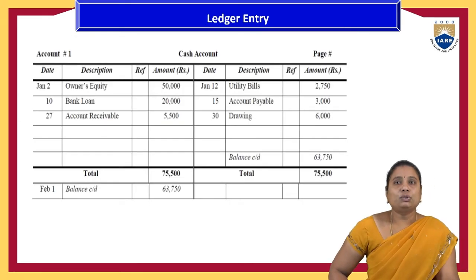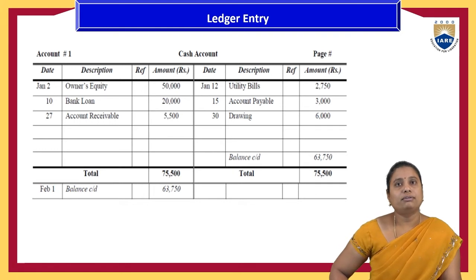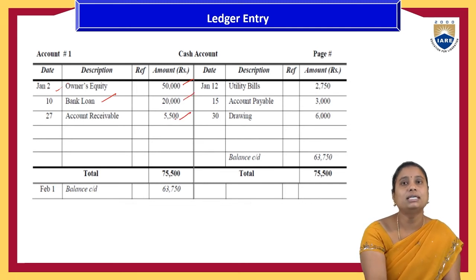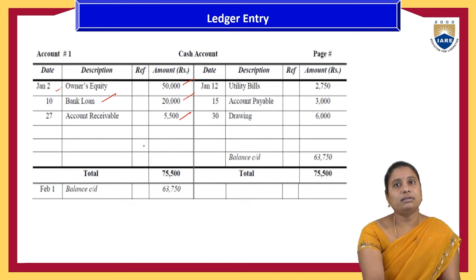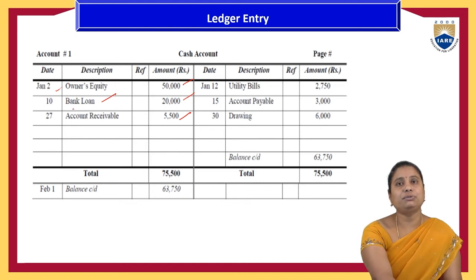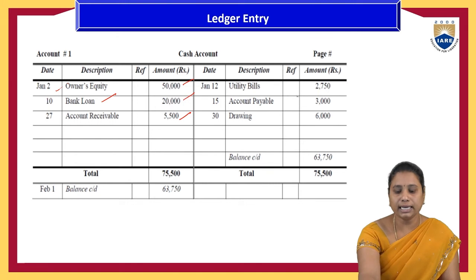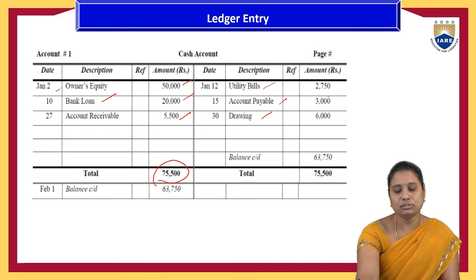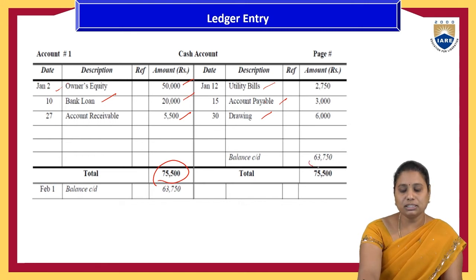Like this, if you prepare the ledger account for the cash account: 1st January, ownership equity of 50,000, bank loan of 20,000, and account receivables of 5,500. On all these three dates, the cash was at debit side. On these three dates, 12th, 15th, and 30th, the cash is at credit side. The opposite ones we have written. And if we see the total balances here, it is 25,500, whereas it is only 11,750. That is, there is a balance of 63,750.